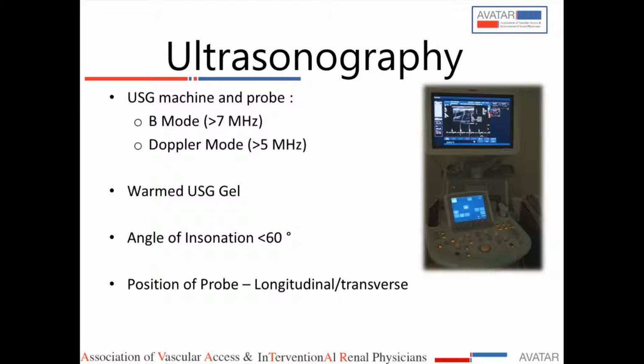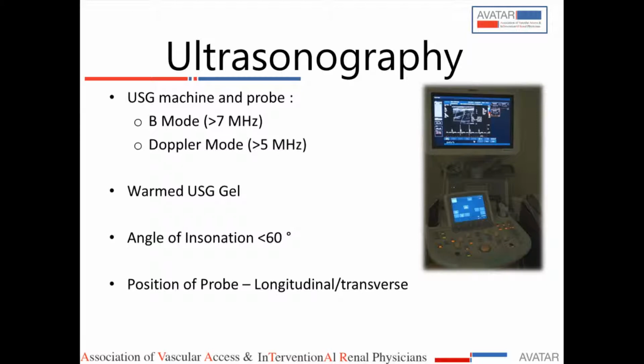So this is the machine which we have used. The ultrasound machine is important. The probe you are using is important. If there is more frequency of the probe, you see more surface structures. The depth of ultrasound will be limited to surface structures if the frequency is more, but the clarity will also be more. So we use a greater than 7 megahertz probe for B mode and greater than 5 megahertz for Doppler.